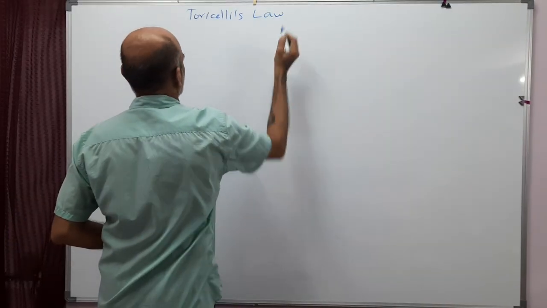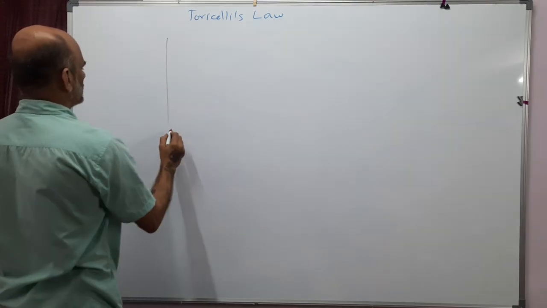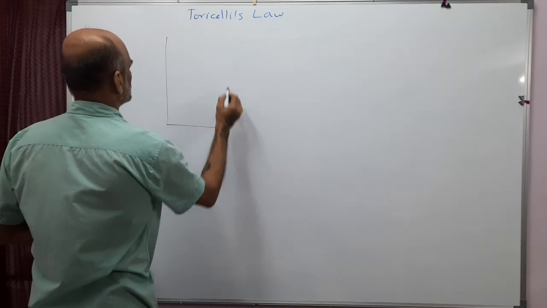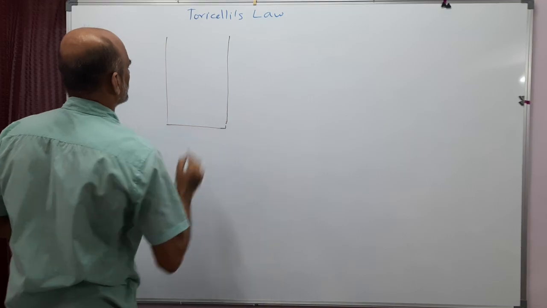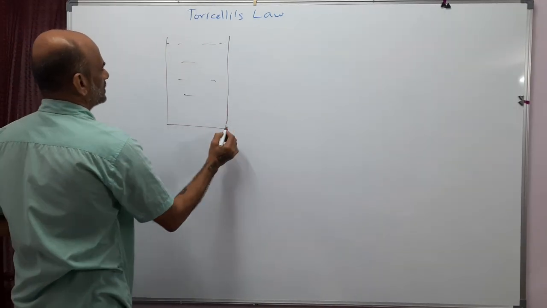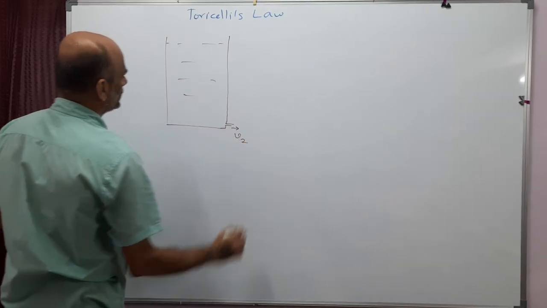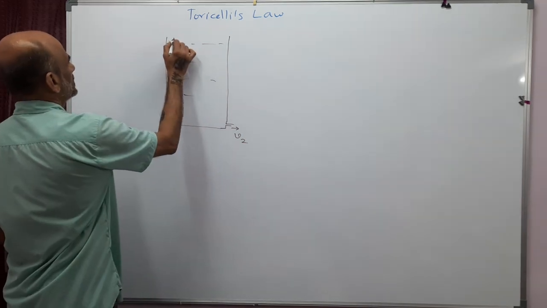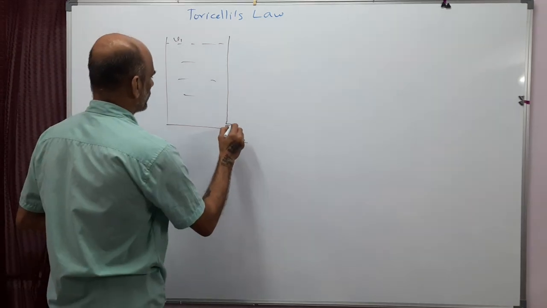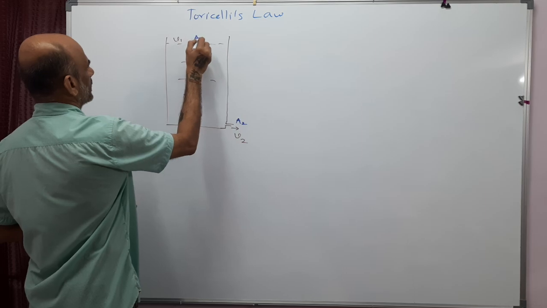Torricelli's law gives the velocity of the fluid that's coming out of a huge container, and there is a small opening at the bottom. Let me consider water, and there is an opening here, so the water will come out. Let the velocity here be v2, and the velocity here be v1. The cross section of this opening here is a2, and this cross section here is a1.